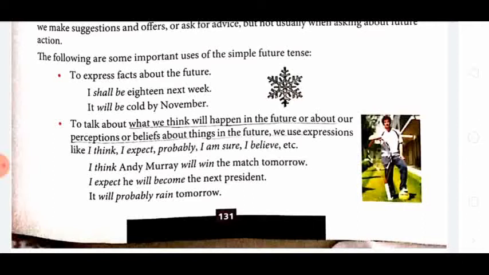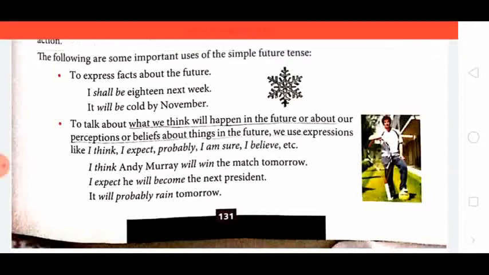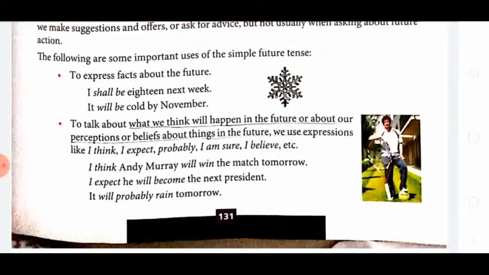Okay, that Andy Murray will win. Or I expect he will become the next president. Here also expectation is there. So simple future, and it will probably rain tomorrow. Now if any symptoms are there, then we can say it will probably rain tomorrow. In this case, when we think that these things can happen in future, or it is about perception, then we use simple future tense.